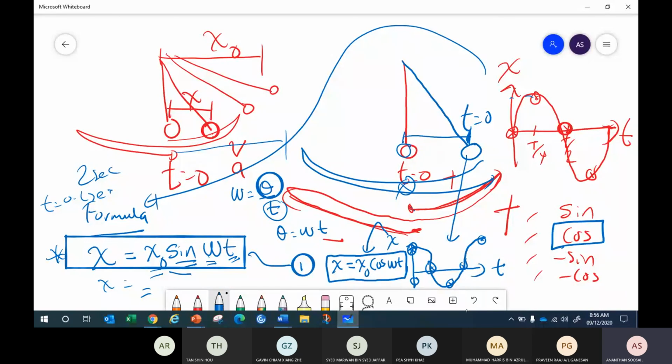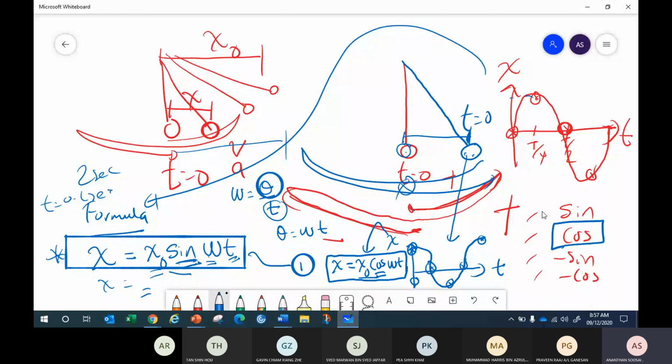So the displacement formula varies, not always the same. It all depends, you need to check: is the time start at the equilibrium or at the edge? If it's at equilibrium, sine. If the time starts at the edge, cos. Okay, class?